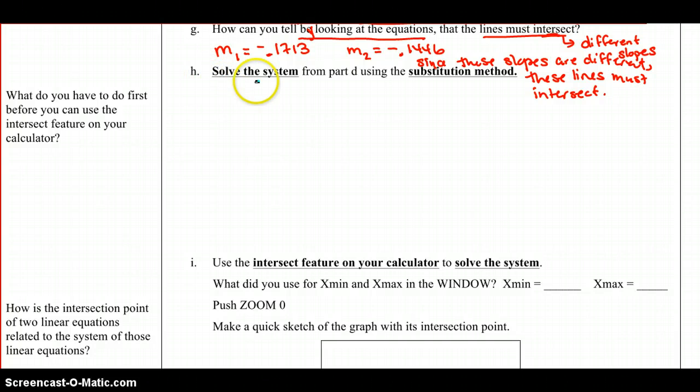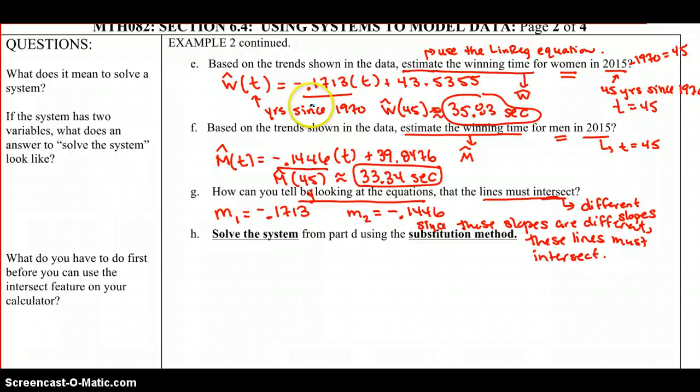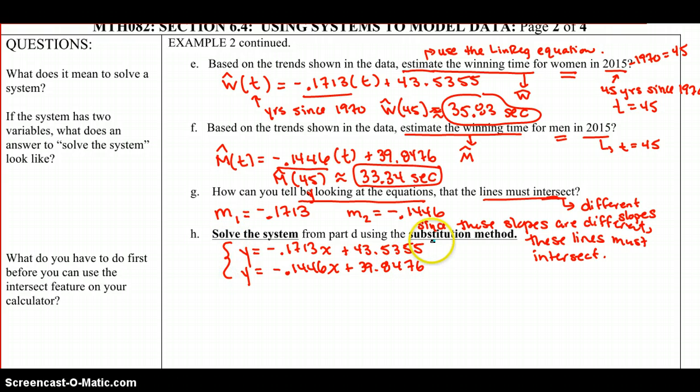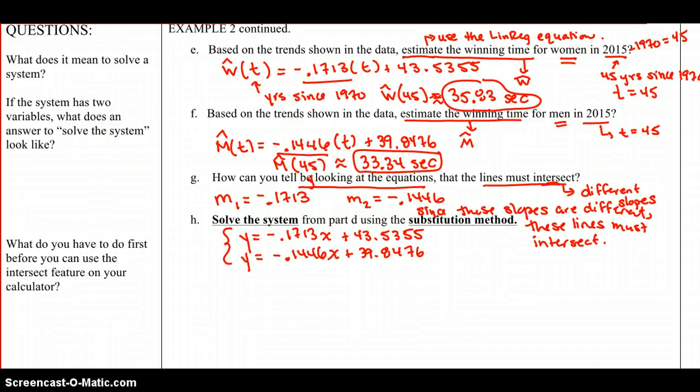So now part H, we're asked to solve the system from part D using the substitution method. If we take a look at these two equations that we started with, and write them in terms of x's and y's if we prefer, we would have y equals negative 0.1713x plus 43.5355, and y equals negative 0.1446x plus 39.8476. So here's our system that they've asked us to solve.